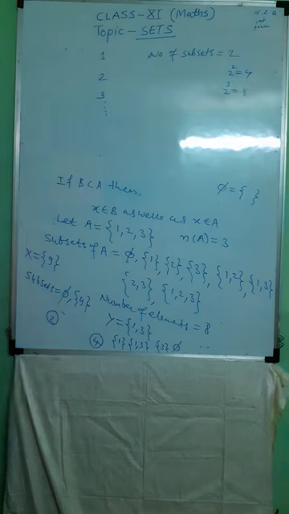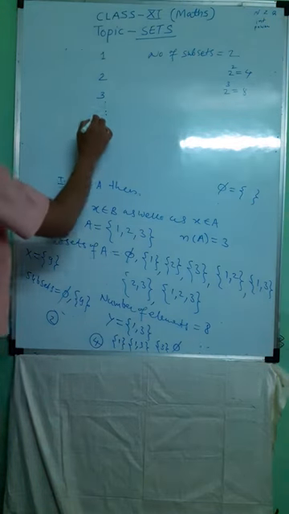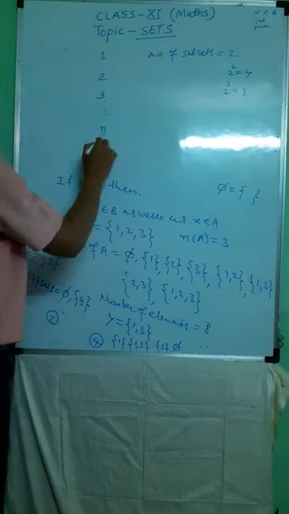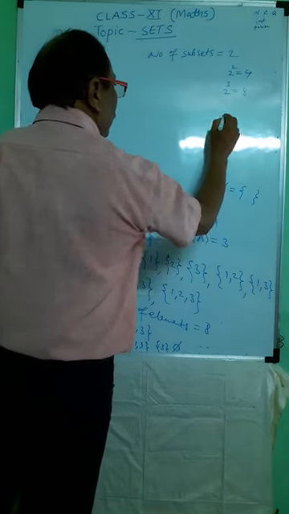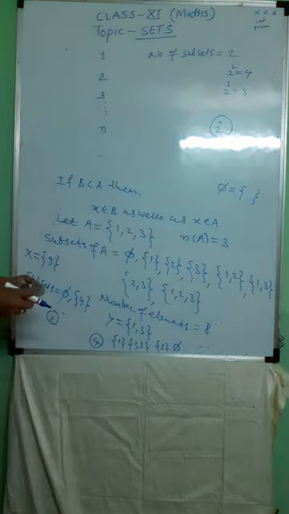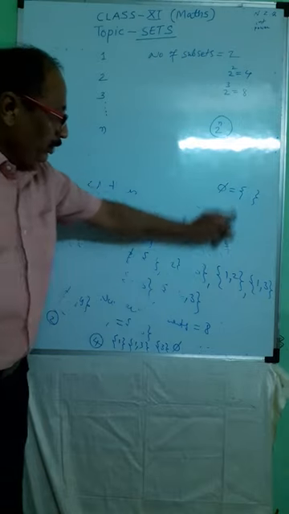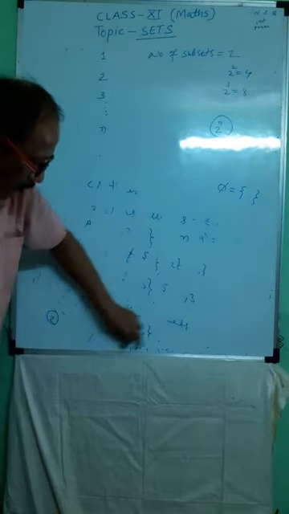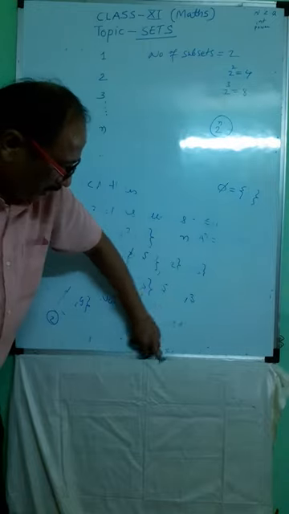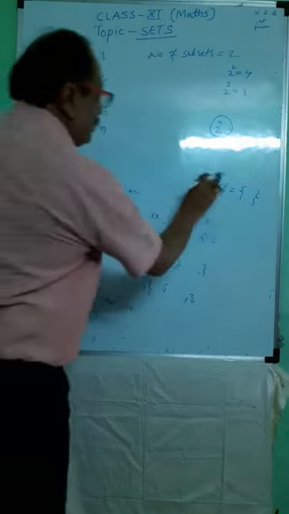Therefore, the general formula is, if the number of elements in any set is n, then the total number of subsets is 2 raised to power n. It is the general formula. If the number of elements in any set is 5, then how many subsets are there? 2 raised to power 5 means 32 subsets will be there.